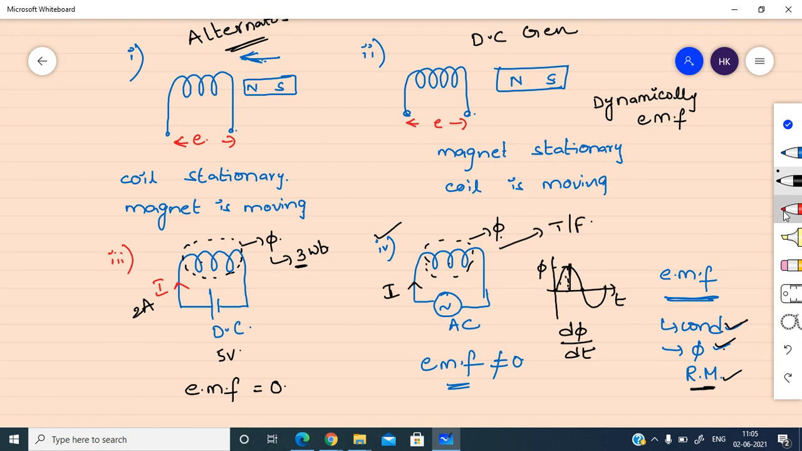In the fourth case, the coil is stationary. So even though the EMF is induced here, the magnets are also not moving, both are stationary. So the EMF induced is called statically induced EMF.